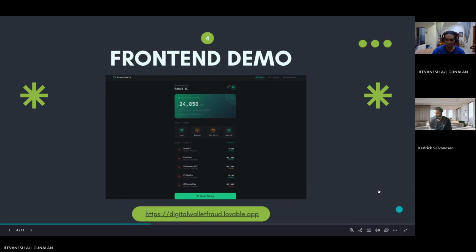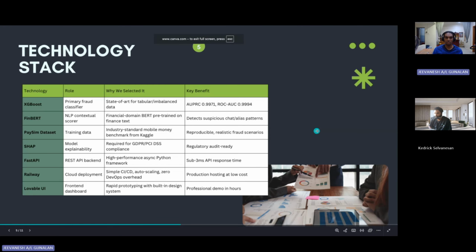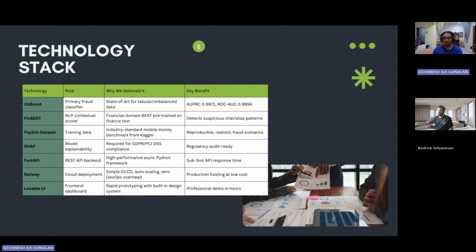So what's the technology stack we have used? Obviously, two AI models, XGBoost and FinBERT. XGBoost is used because it's kind of the king of structured data that is widely used in financial institutions. FinBERT is a BERT model, the baseline model is BERT, and it's pre-trained on finance text, so we don't have to fine-tune it with finance text. We can just fine-tune it to detect these frauds.